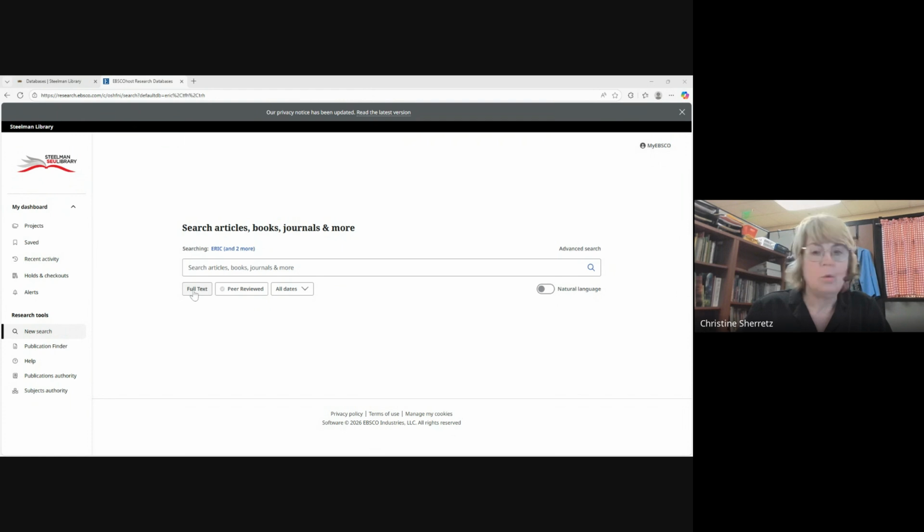Now I have to use these filters. So I'm going to put full text, because I only want an article that I have the full text of, so I don't want just the abstract. I'm also going to do peer reviewed, because we learned that in module 1, what makes research more credible, and that is that it's peer reviewed. Now, the dates. Generally, we went past 5 years, but if you're dealing with theory, which all of you are, I would say past 10 years is fine. So I'm going to do that.